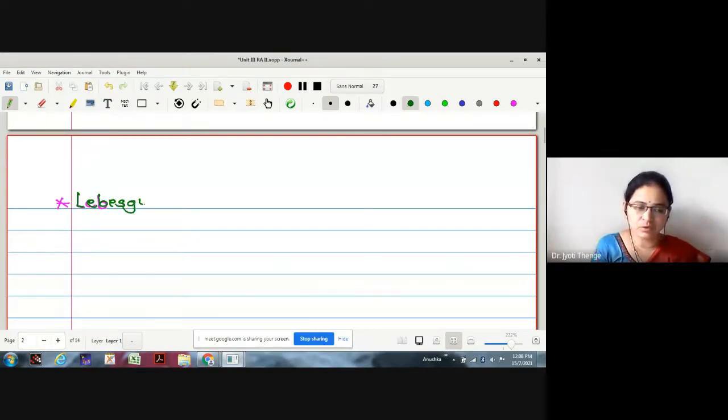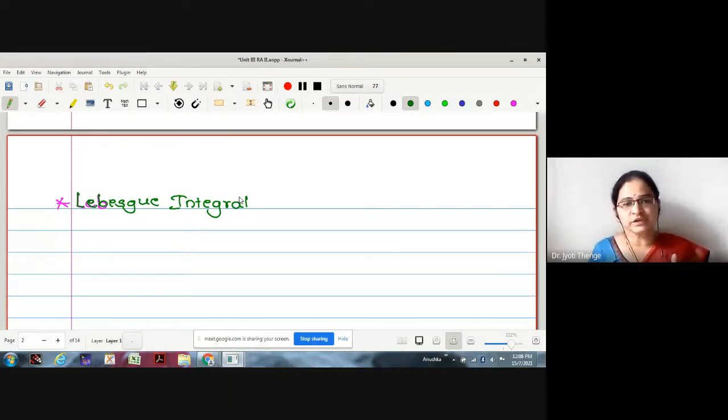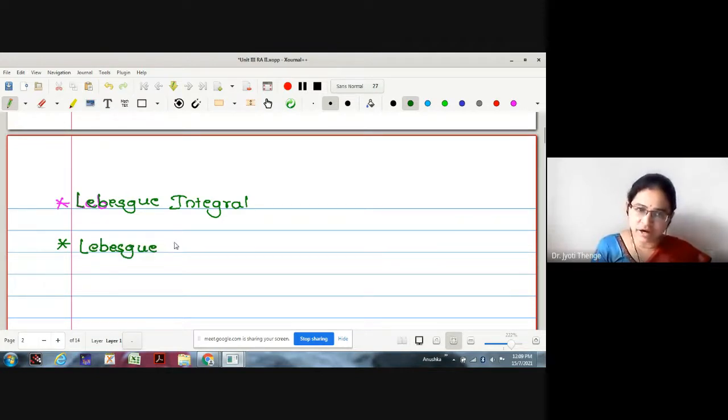Let me come to the Lebesgue integral. In order to understand this Lebesgue integral, we will make small portions. In the first section, we will find out the Lebesgue integral of a bounded function first, then the Lebesgue integral of a bounded function over a set of finite measure. Therefore, under this Lebesgue integration, we are going to find the Lebesgue integral of a bounded function.